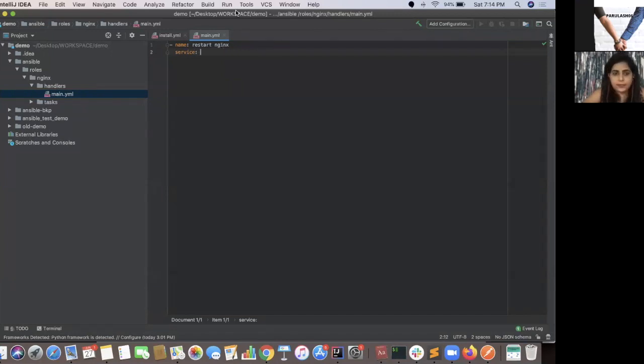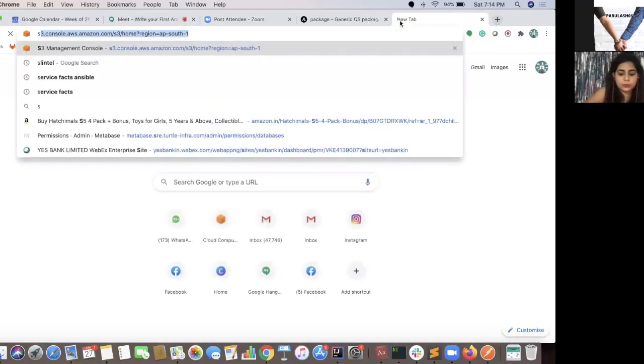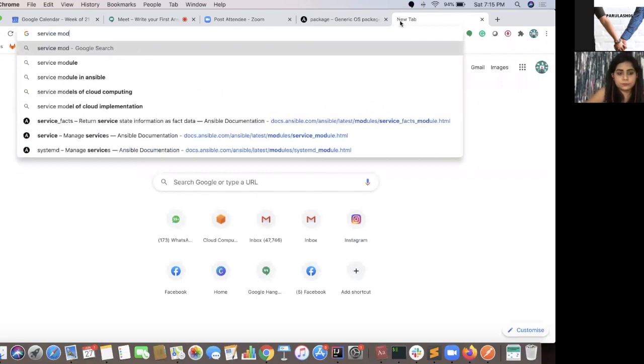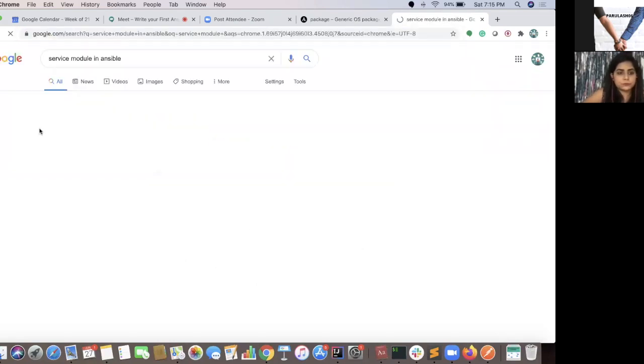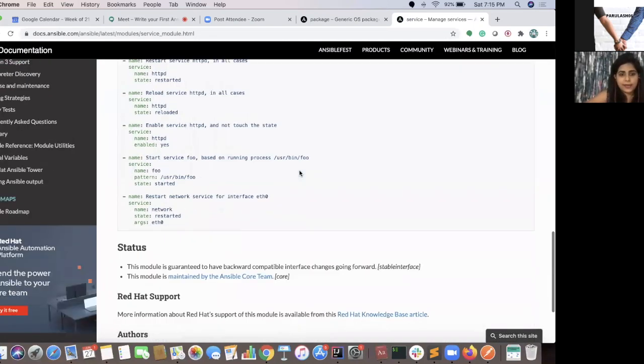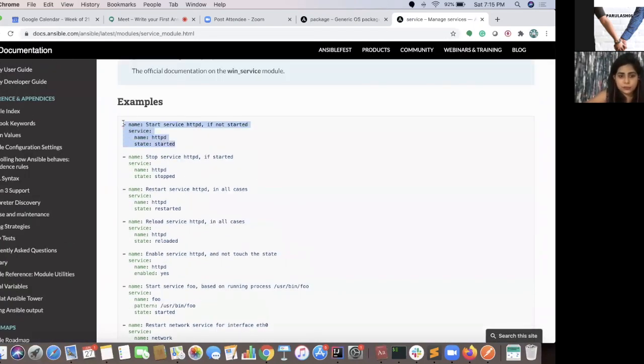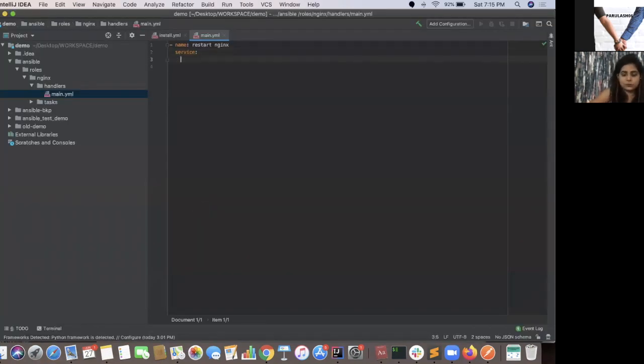If you want to know more about the service module, you can go ahead and check. It has all the examples here. It starts the service, and it can also stop the service. If you want to restart, all you have to do is use restart. For reloading, you use reload. So we are going to write it the same way, in a simple format.